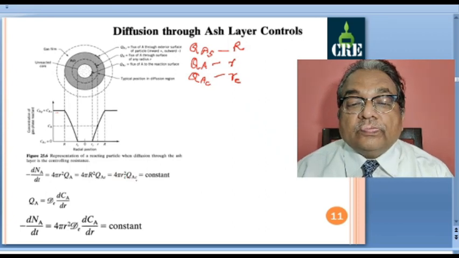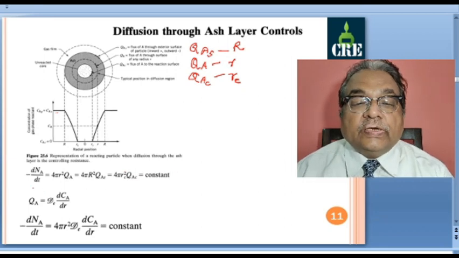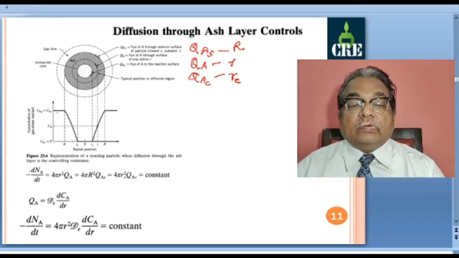Flux QAC at the exterior of the unreacted core, here the corresponding radius is small rc. So 4 pi rc square QAC. These will be constant at steady state. So we have written this equation, minus dNA by dt, in terms of all three fluxes.